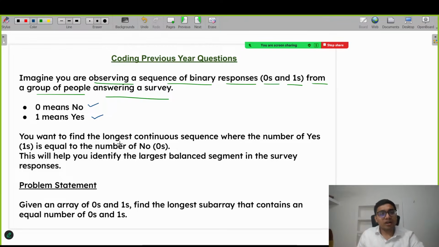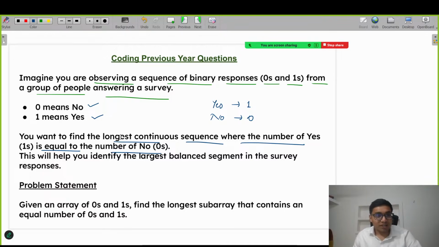You want to find the longest continuous sequence where the number of yes, that is 1, because yes means 1 and no means 0, is equal to the number of no.